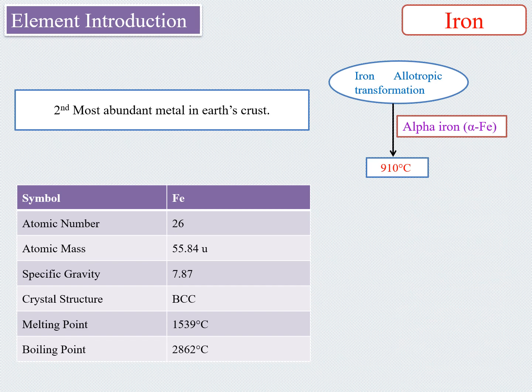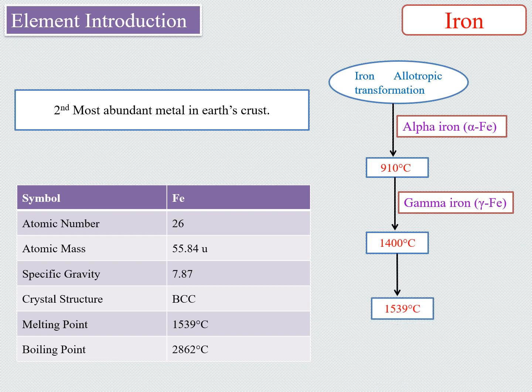It is ferromagnetic, but above 768 degrees centigrade, magnetic properties disappear. This 768 degrees centigrade is also known as the Curie temperature for iron. From 910 to 1400 degrees centigrade, iron exists in the form of gamma iron, which has an FCC crystal structure. After 1400 degrees centigrade to 1539, it is in the form of delta iron, which has a BCC crystal structure.